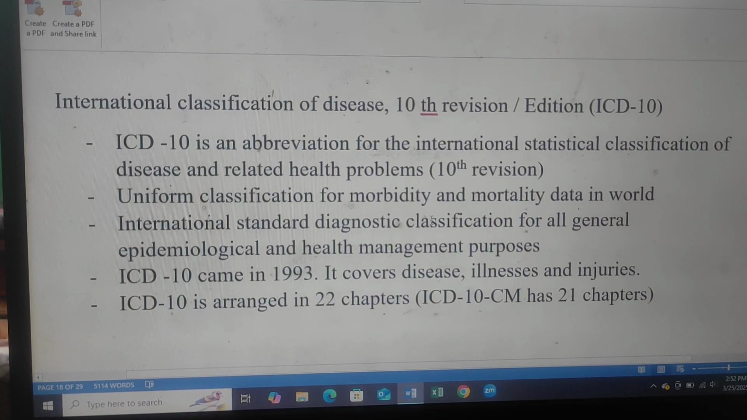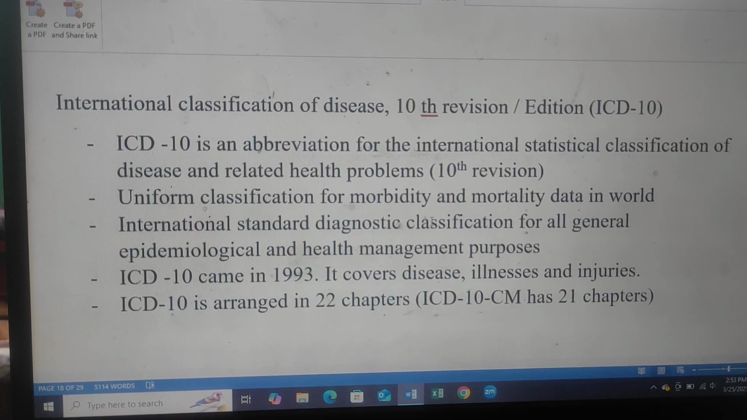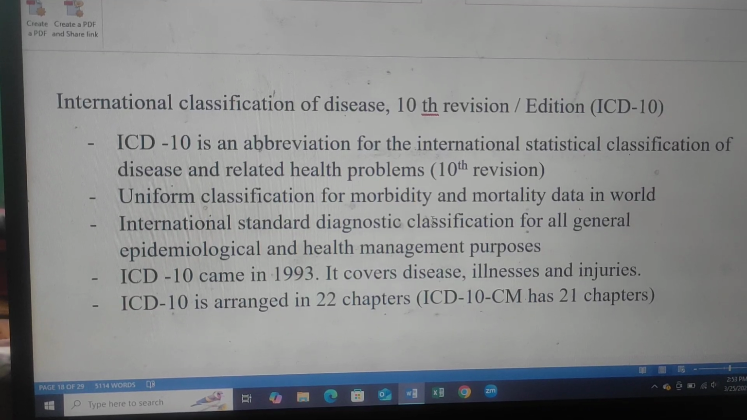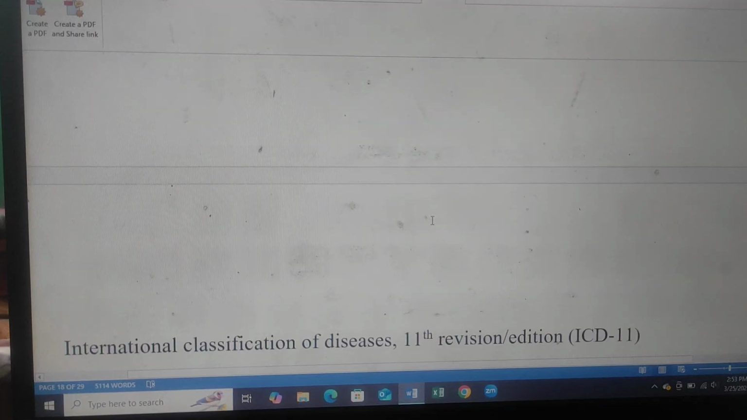International Classification of Diseases, 10th revision, ICD-10. ICD-10 is an abbreviation for the International Statistical Classification of Diseases and Related Health Problems, 10th revision: uniform classification for morbidity and mortality data. International standard diagnostic classification for all general epidemiological and health management purposes. ICD-10 came in 1993. It covered disease, illness, and injuries. ICD-10 is arranged in 22 chapters.